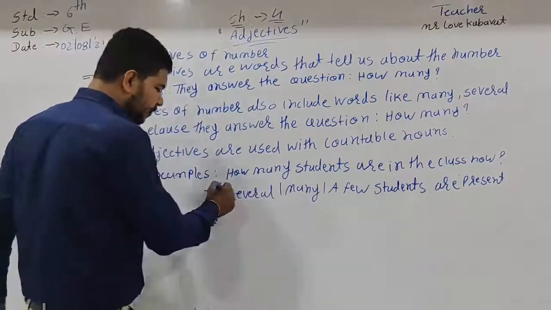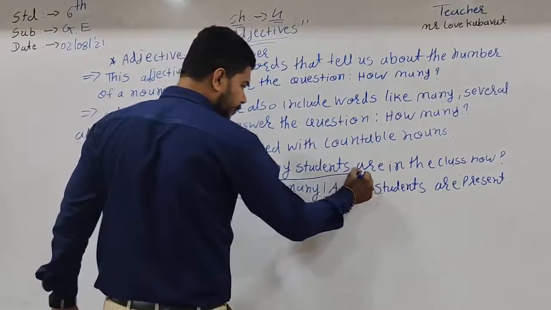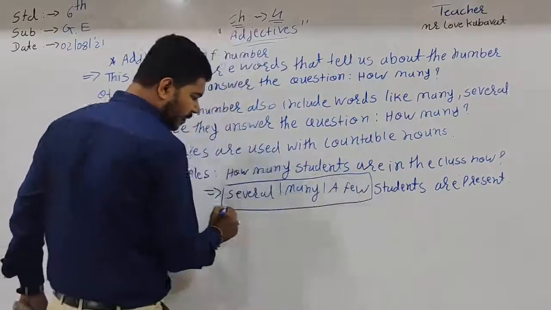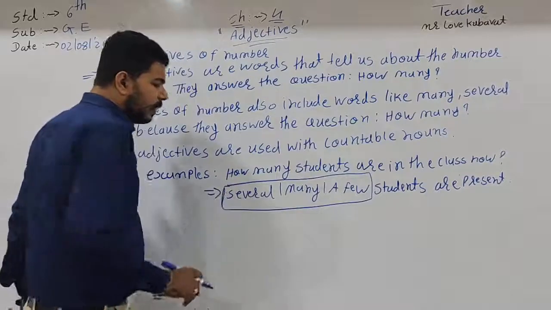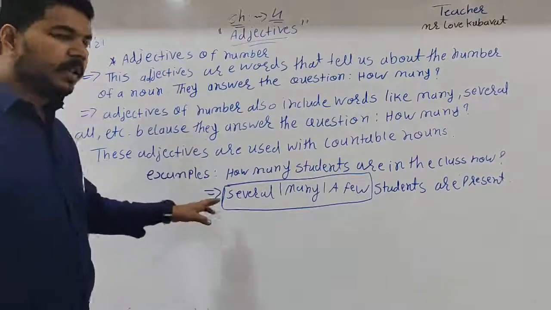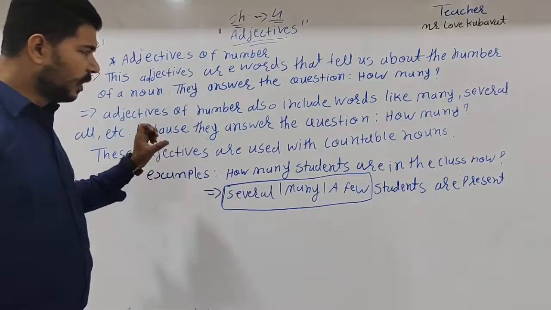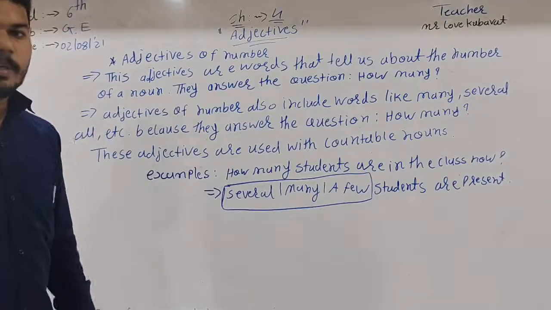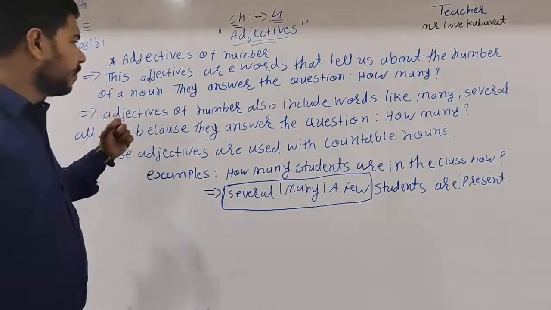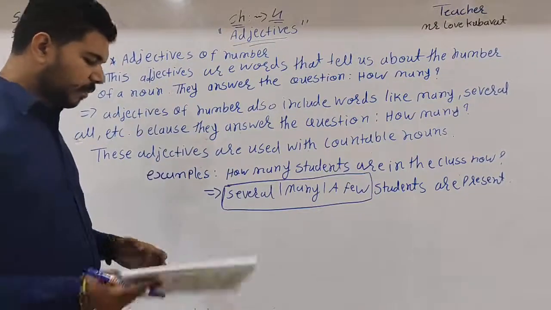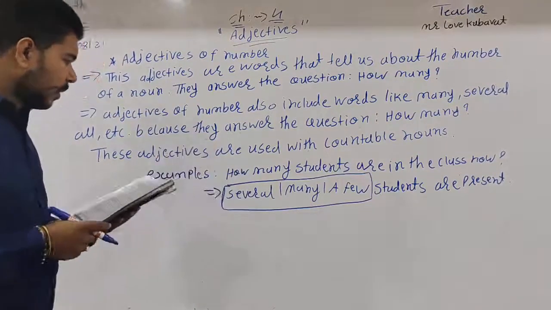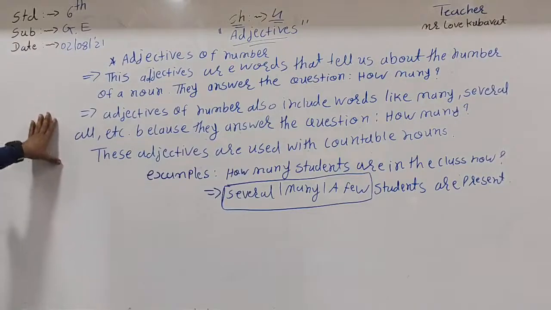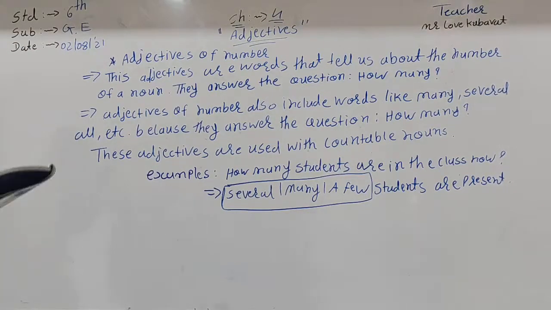These three words are also included in adjectives of number. So this is adjectives of number. You just write it down in your book, then move forward to demonstrative adjectives.